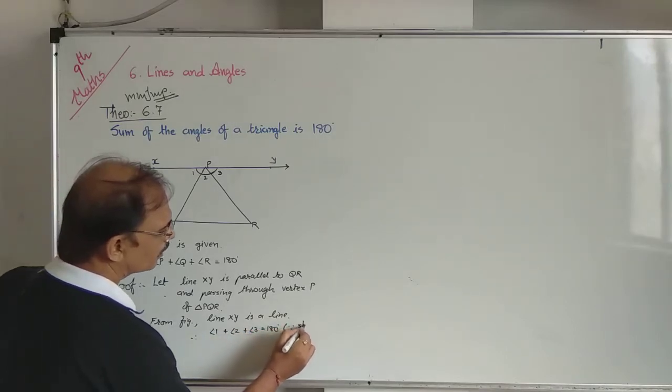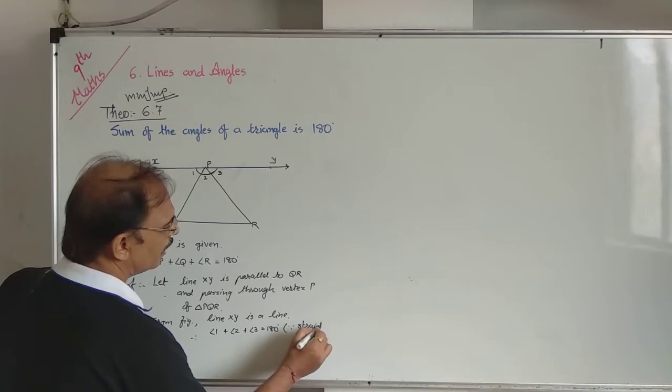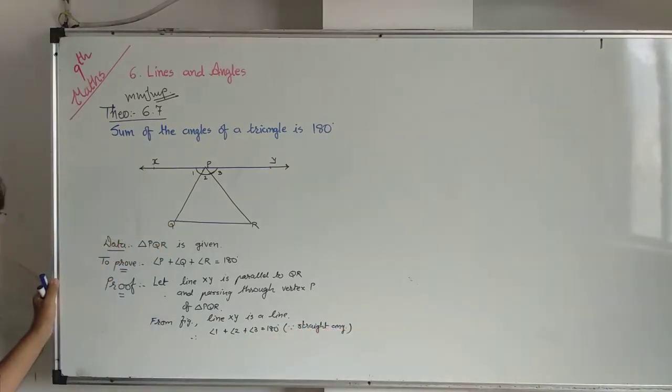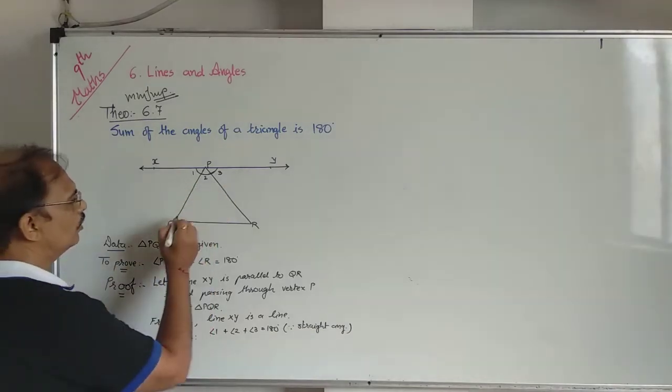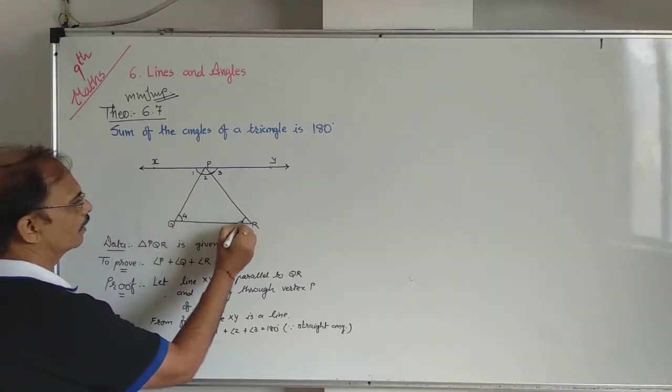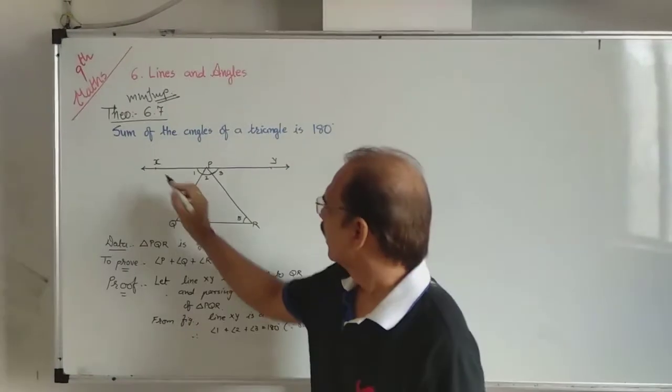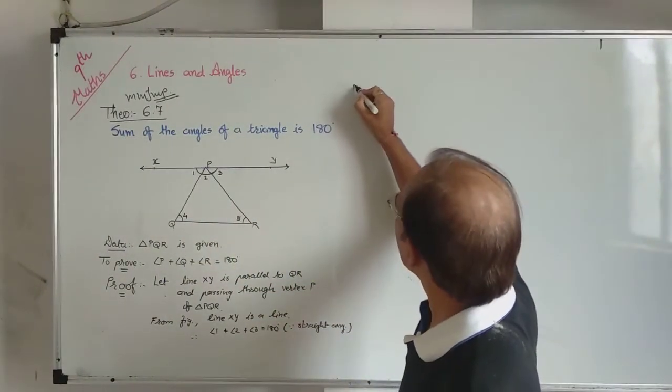The reason is straight line, or straight angle, total 180. Now call the other two angles angle 4 and angle 5. Now see, XY is parallel to QR.